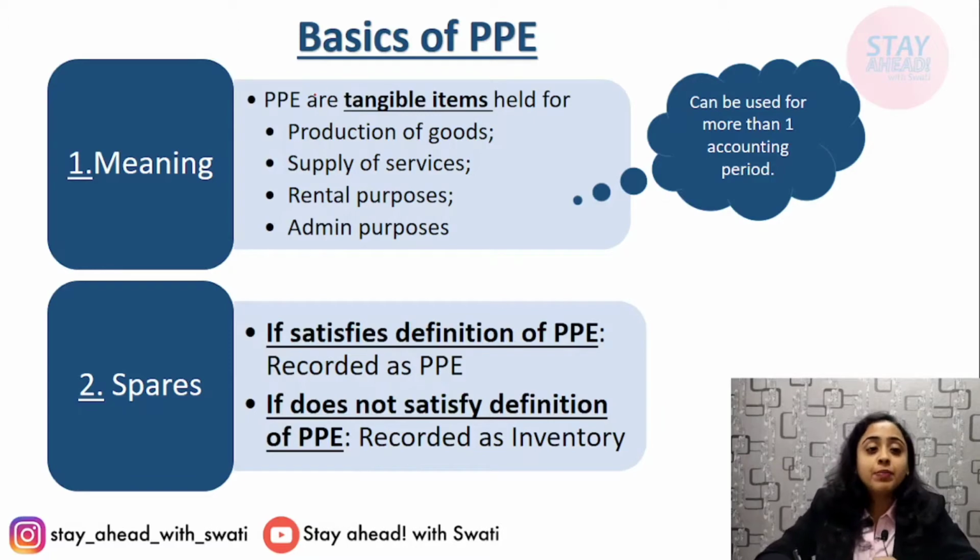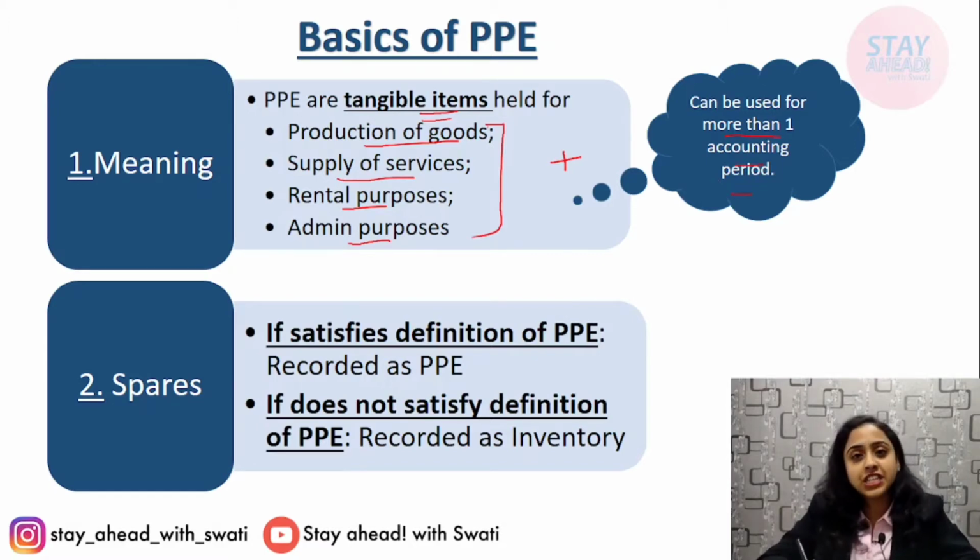First, meaning. PPE are tangible items. That means we can touch and see them. They are present in physical form. They are tangible items held for the production of goods, supply of services, rental purposes or admin purposes. If an item is held for any of these 4 purposes and can be used for more than one accounting period, then it satisfies the PPE definition and is considered as PPE.